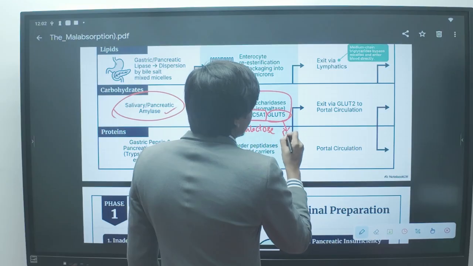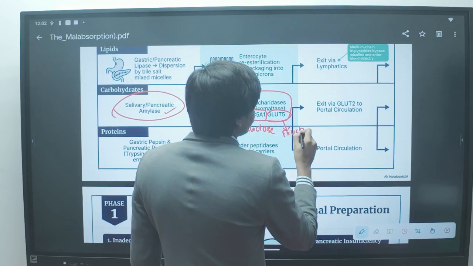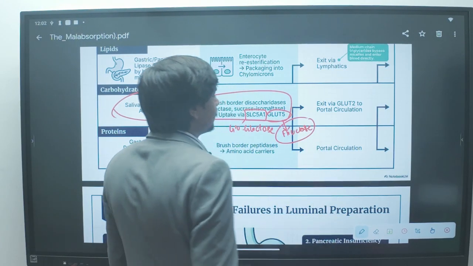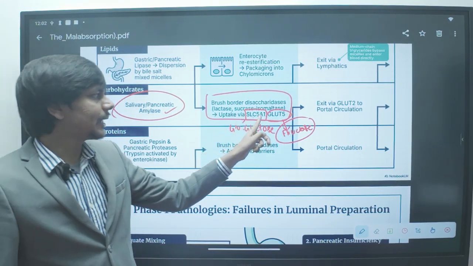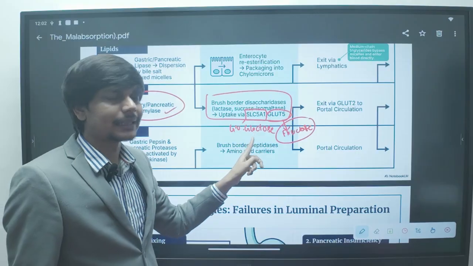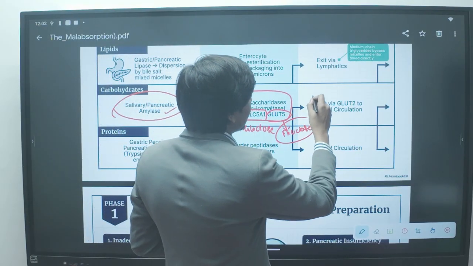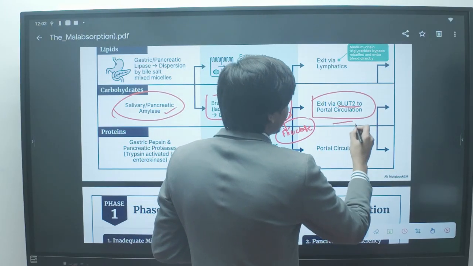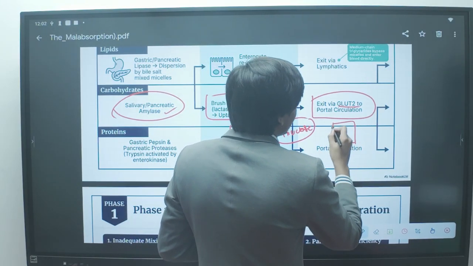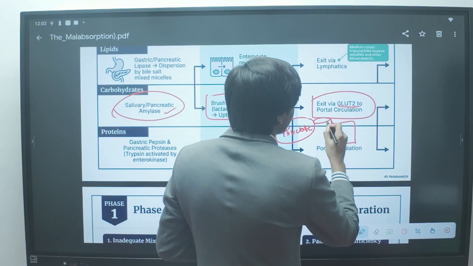and GLUT5 helps in absorption of fructose. So remember, GLUT5 helps in absorption of fructose in the gastrointestinal tract. SLC5A helps in absorption of glucose and galactose, and it enters the portal circulation via the GLUT2 receptor. So suppose this is the enterocyte, this is the luminal side of the enterocyte.